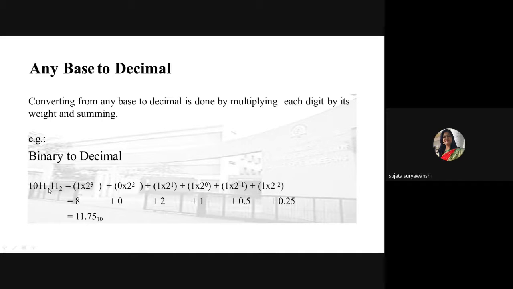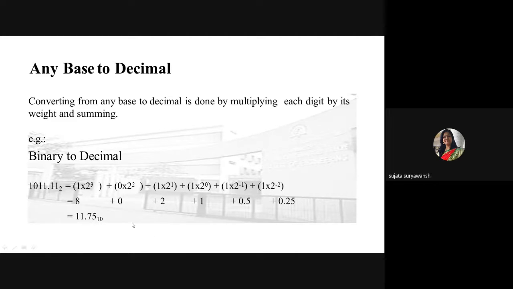Okay. So again consider this number and start with the rightmost digit, that is 1. So 1 into 2 raised to minus 1 plus 1 into 2 raised to minus 2. Then find out the values: 1 into 2 raised to 3 is equal to 8. Then 0 into anything is equal to 0. 1 into 2 raised to 1 is equal to 2. 1 plus 0.5 plus 0.25. After that you just sum all the values to get the equivalent decimal number.